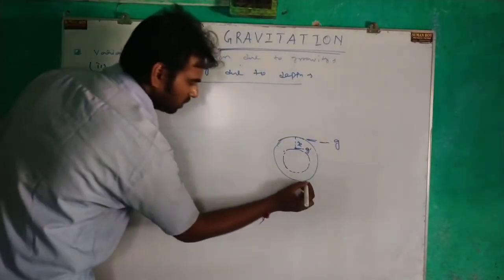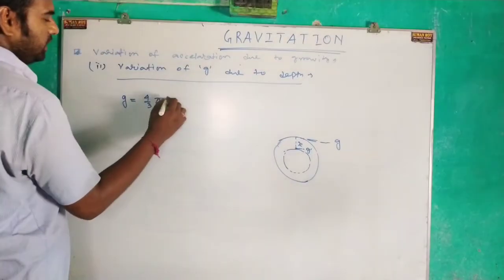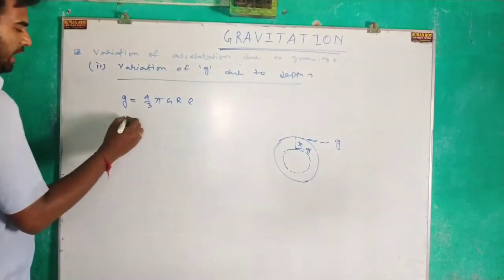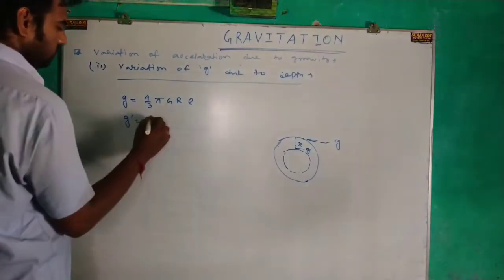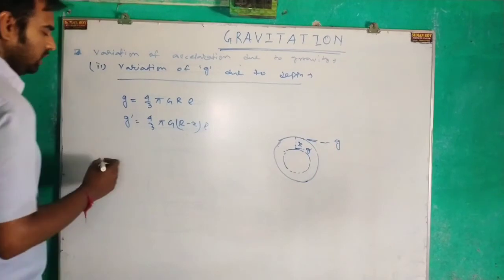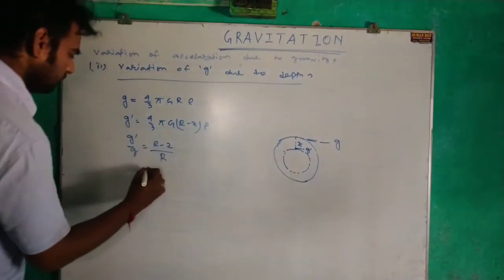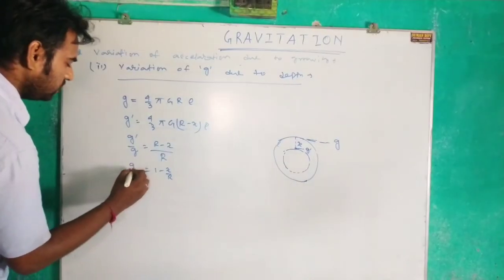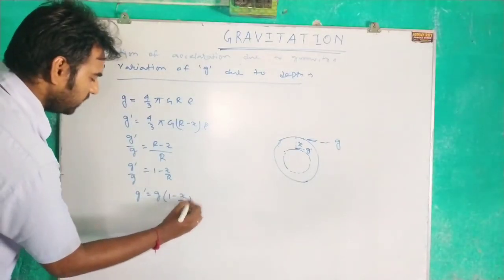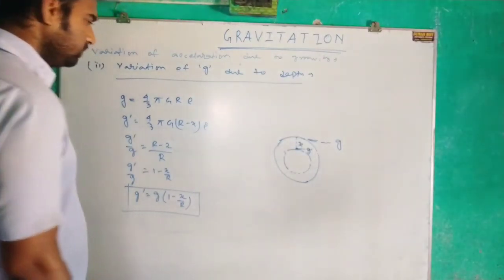Now g equals, we know, 4 by 3 pi G R rho, and at x depth, 4 by 3 pi G (R minus x) into rho. Therefore g dash by g equals (R minus x) by R, that is equals 1 minus x by R. So g dash becomes g into (1 minus x by R). Clear?